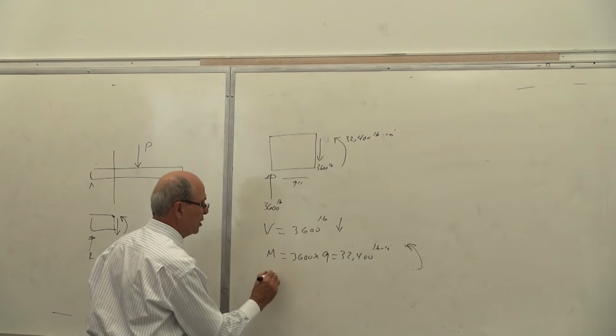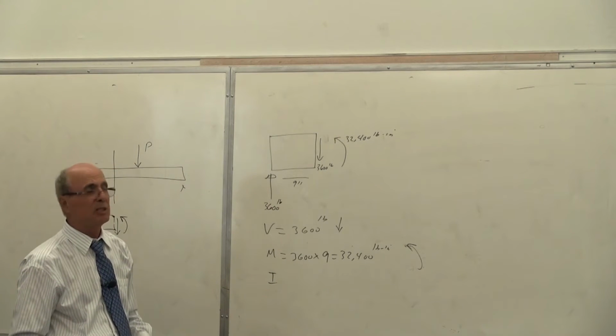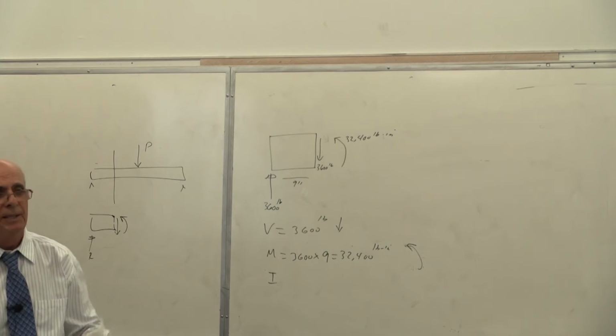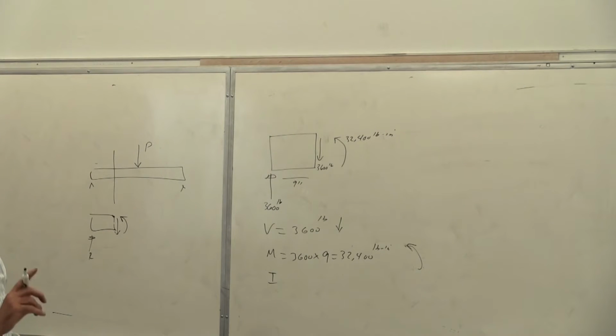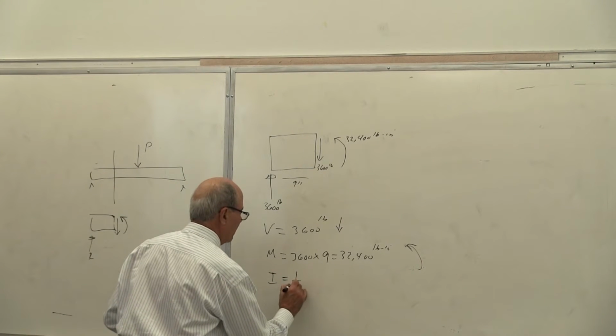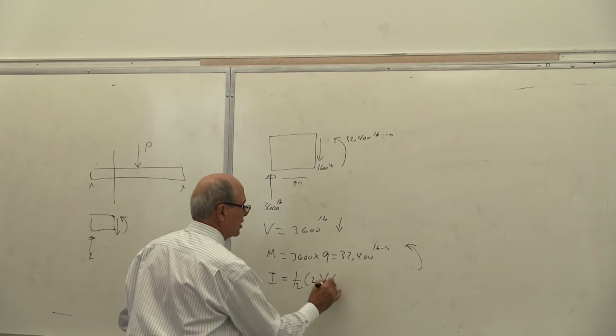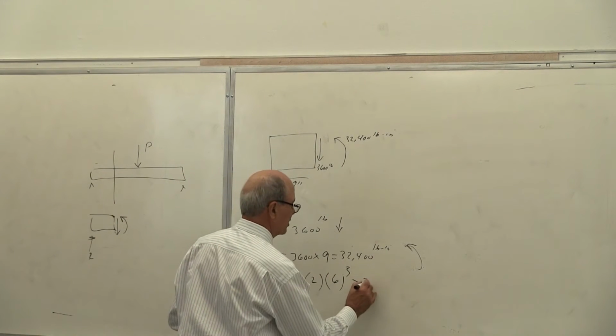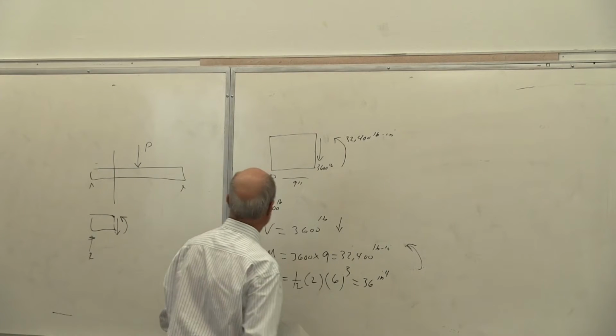Then, of course, you have to calculate the I. A we don't want. We need to calculate the I. I depends on the cross-section. Look at the cross-section there. It's 6 inches by 2 inches thickness and 6 inches high. Yes or no? Correct. Therefore, the I is equal to 1/12 of base, which is 2 inches, times 6 to the power of 3. So you get that one equal to 36 inch to the power of 4.